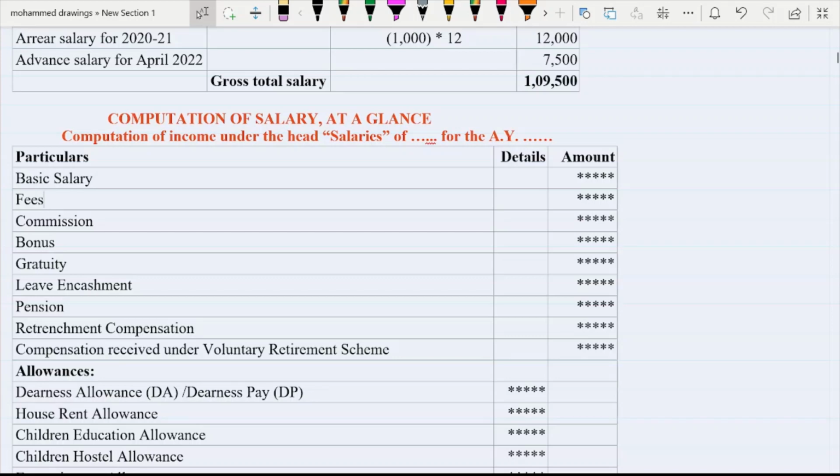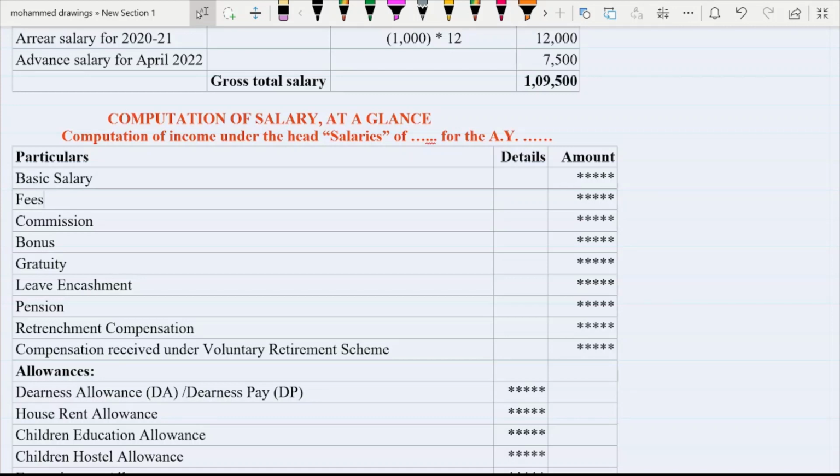Hello students, today we are going to discuss the second part of salary. In that, we are going to discuss computation of salary at a glance, and we will also discuss gratuity, one type of retirement benefit, and how to calculate the exemption in case of gratuity. Now let us discuss all these points one by one so that you will get a better understanding.